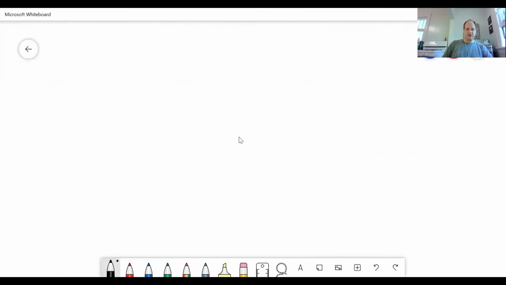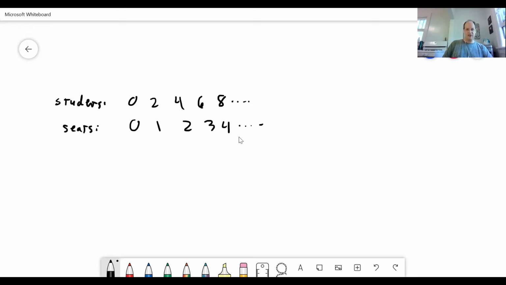Let's list the even numbers, 0, 2, 4, 6, 8, and so on. And let's list all of the numbers, 0, 1, 2, 3, 4, and so on. If we think of the top row, the even numbers, as students, and we think of the bottom row, all numbers, as seats, and we tell the students to sit in the seats, every student can sit in a seat.